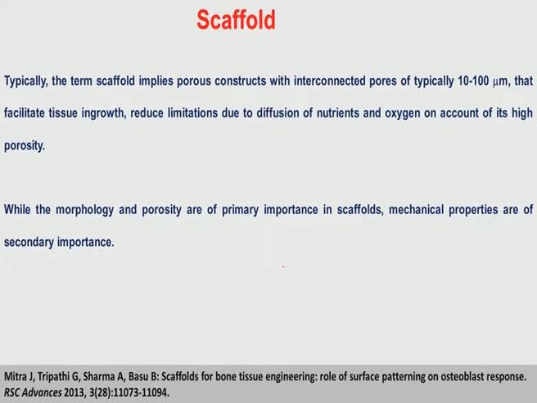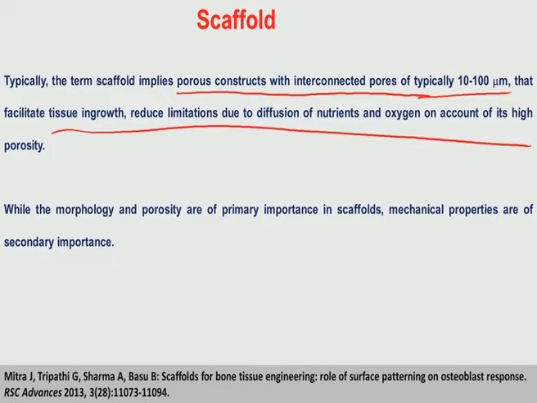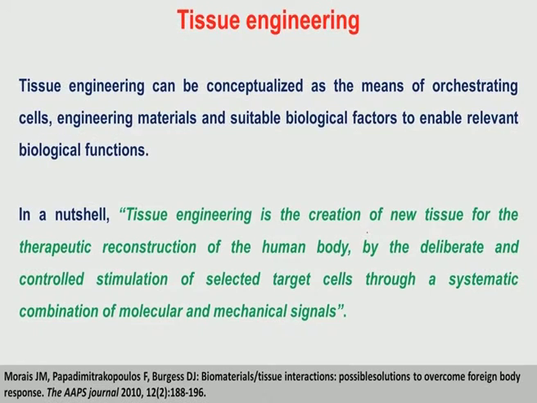Typically the term scaffold is restricted to 3-dimensional porous constructs with interconnected porosity, here like 10 to 100 micron, which facilitate tissue ingrowth and reduce limitations due to diffusion of nutrients and so on. So, morphology and porosity are of primary importance to scaffolds, whereas mechanical properties are of secondary importance.